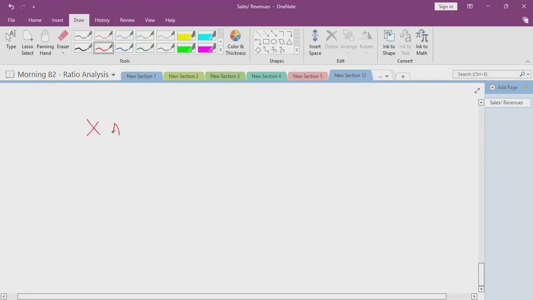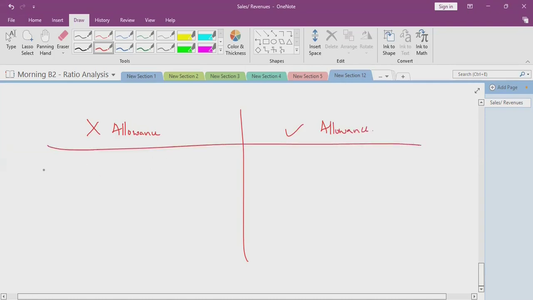Not following allowance, following allowance. At the time of sale, this is the 2020 financial year. At the time of sale,